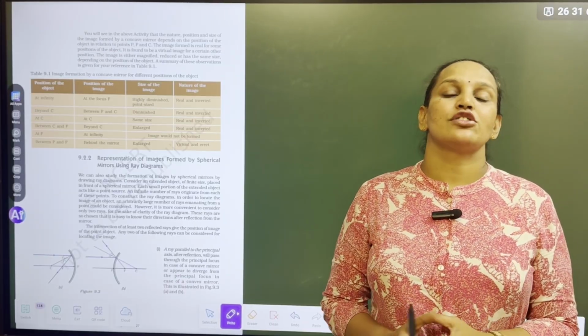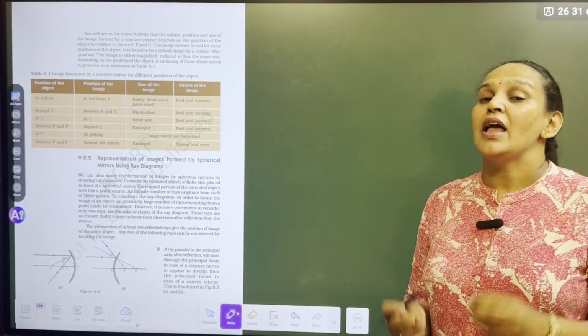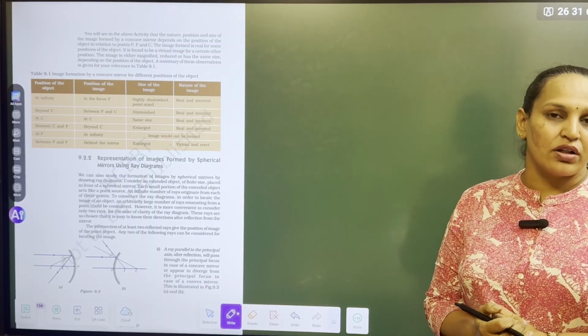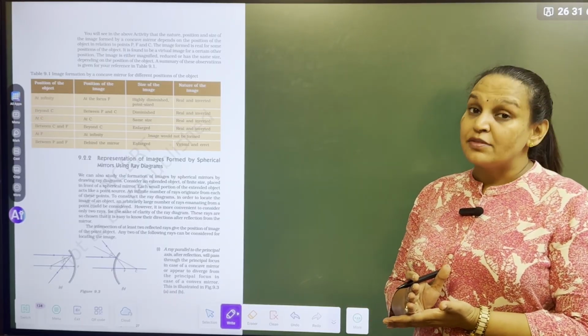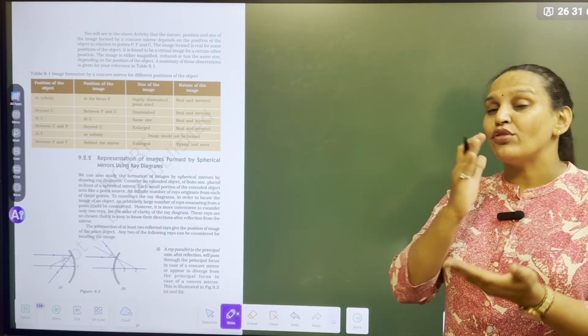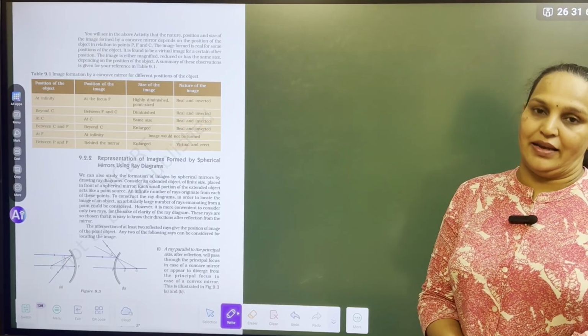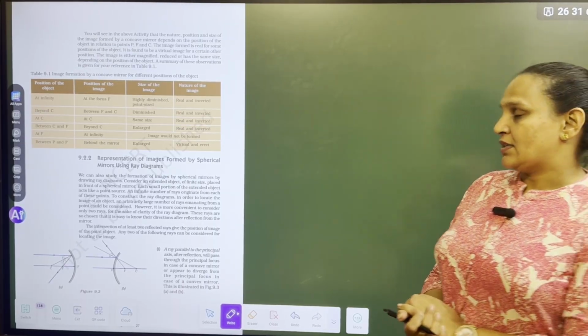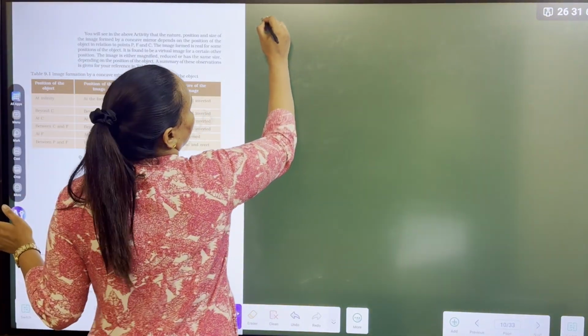Very easy, trust me. There is just measurement. If you take that measurement, you can quickly draw the diagrams. Please learn the ray diagrams by heart, because if you understand the ray diagram, it is very easy to crack the numericals. Let's start. First, I am going to teach you the ray diagrams of concave mirror.